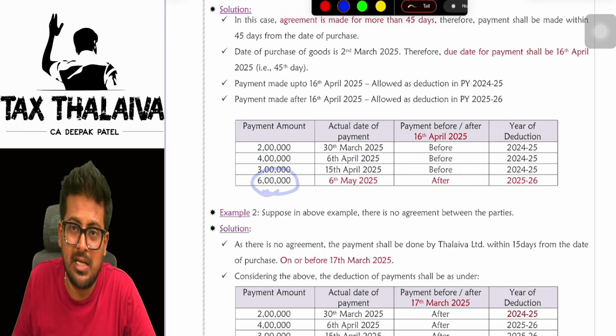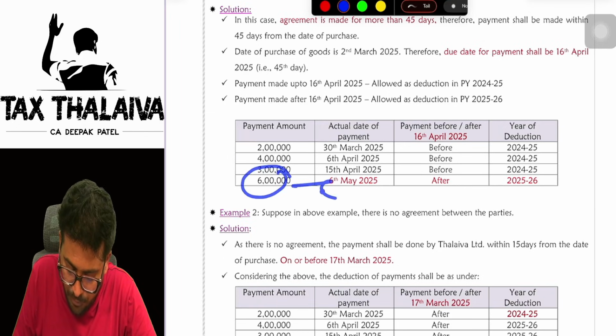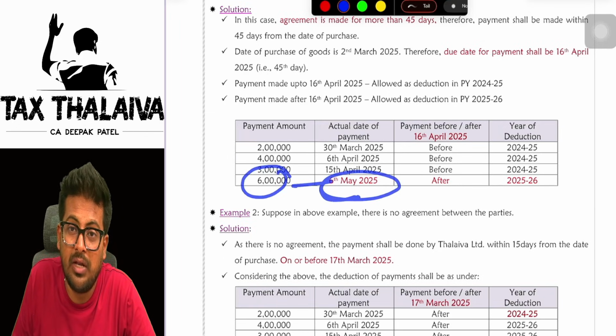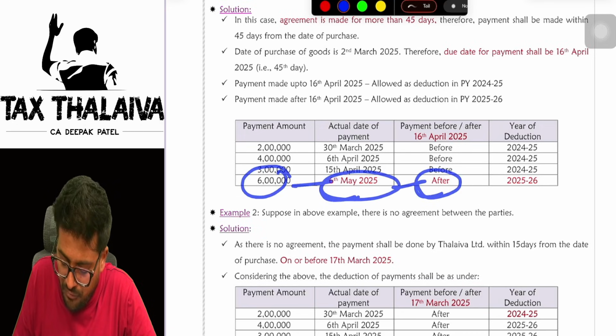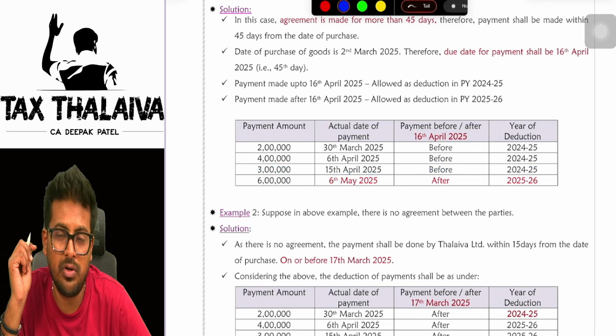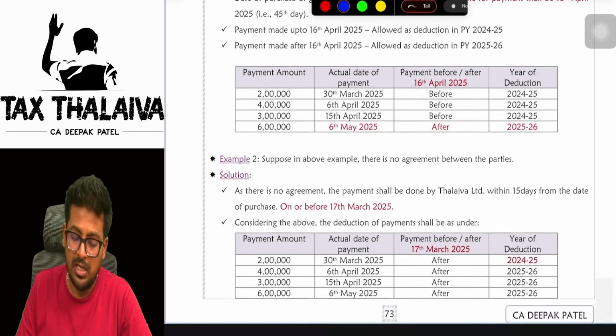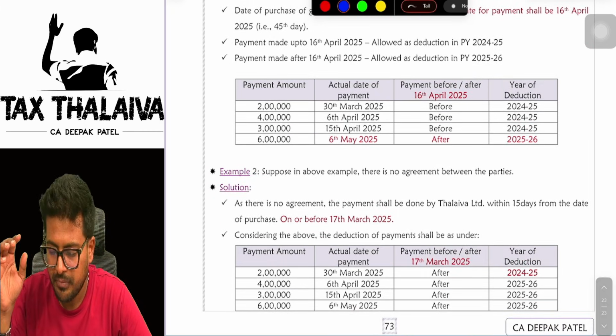This last payment of 6 lakhs, if you see, the actual date of payment was 6th May 2025. But the payment was after the due date, so it will be claimed in the 25-26 financial year and not the 24-25 financial year. I hope that is clear. Very simple, put together, boss.